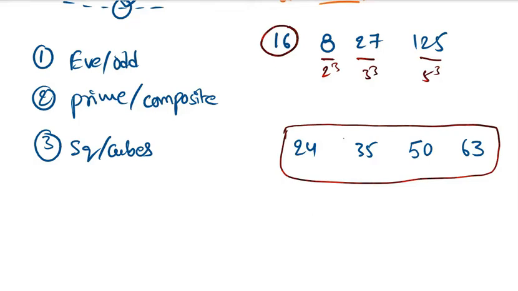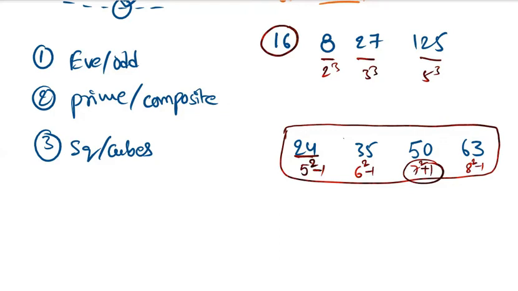Identify the numbers. They are very near to some special numbers. This is 5 square minus 1, this is 6 square minus 1, this is 7 square minus 1, and this one is 8 square minus 1. But 50 is not near, because it is 7 square plus 1. That is the different one compared to the remaining numbers.